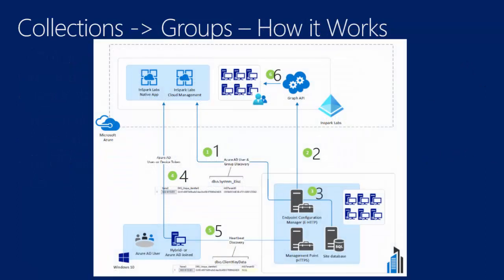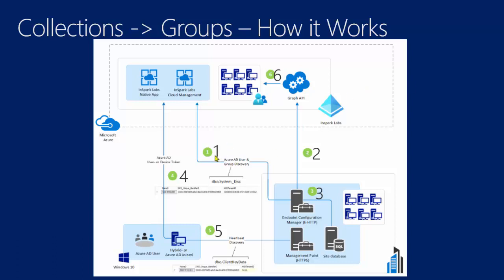So how does this really work? Before we get into configuring it, how does this really work? I know this is a bit of an eye chart, and the numbers even are a bit of an eye chart, so I made the numbers a little bit bigger. Let me walk you through some of this. For the first part, for most of it, if you have other cloud presence configured, such as the Cloud Management Gateway or co-management or similar, you've got these precursors already. And even if you don't, it's really pretty easy to set this up.